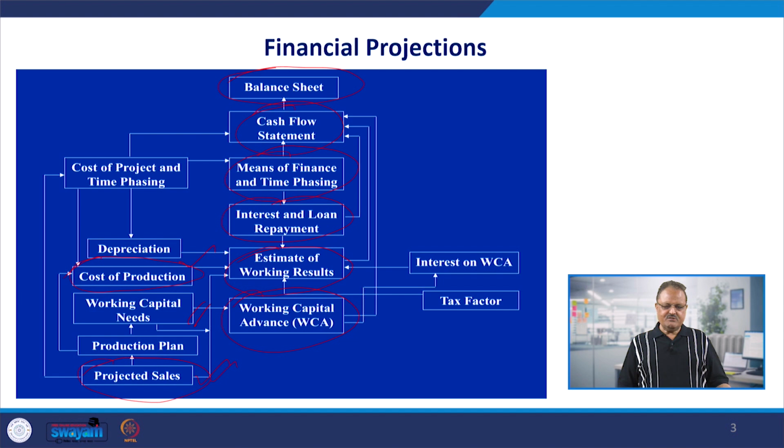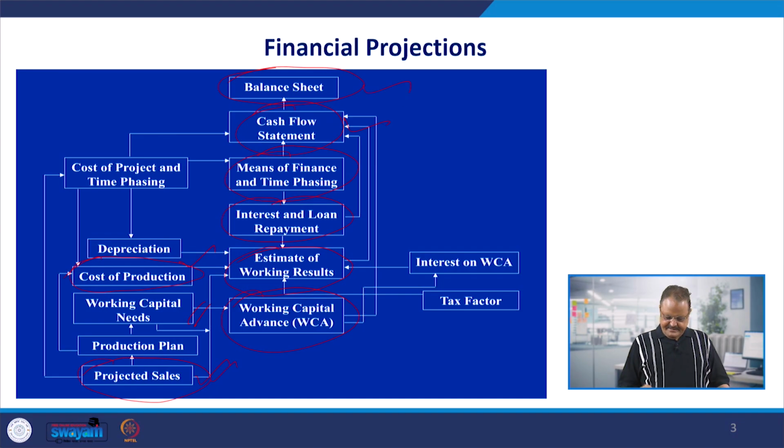Because if you do not have the working capital available, you cannot have the material, you cannot have the labor, you cannot have the direct expenses to be paid for the power, water and other utilities. So, we make provision for that, and these provisions cause a cost. Taking them to the cost of production side and then comparing it with the projected sales, we will get the projected profitability statement, cash flow position and the balance sheet of the firm.